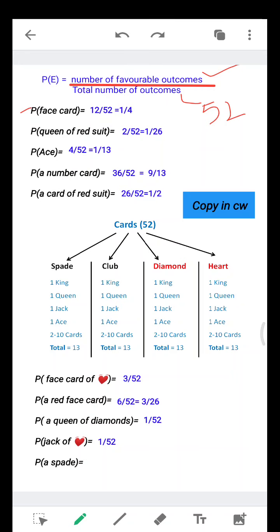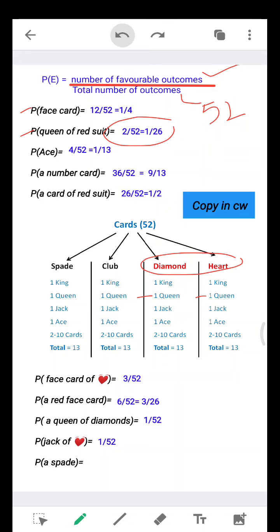Now let's see the next question. Queen of red suit. Now where is the red suit? This is the red suit. In the red suit, how many queens do we have? 1, 2. So the answer will be 2 by 52. The total number of outcomes is 52 only, because we have the whole deck of cards in our hand.